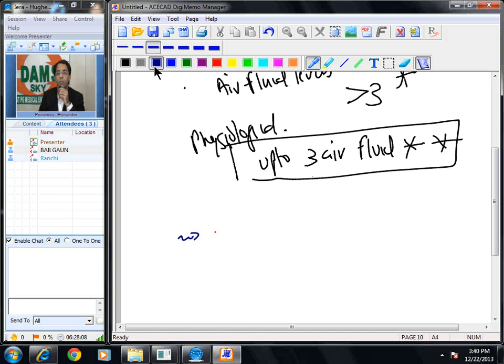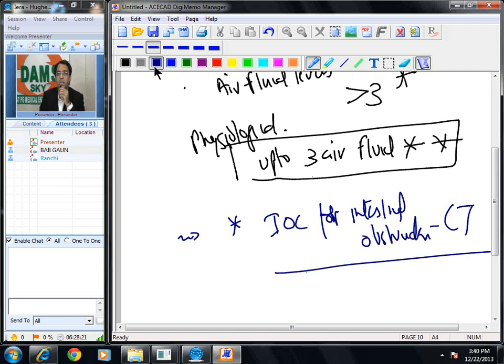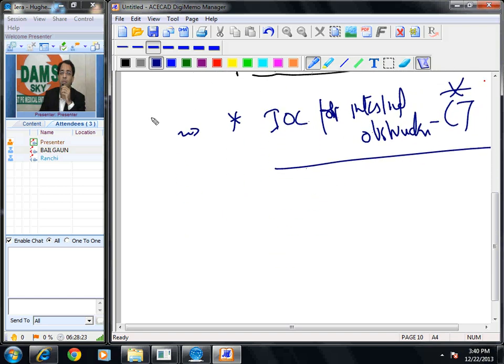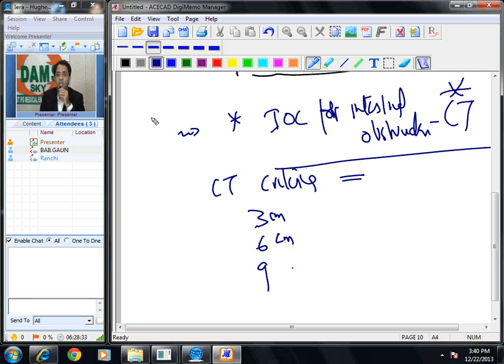Please remember few more key questions for you. Investigation of choice for intestinal obstruction now is CT scan. And on CT, criteria for intestinal obstruction are 3, 6, 9. 3 centimeter small bowel, 6 centimeter large bowel, 9 centimeter cecum.